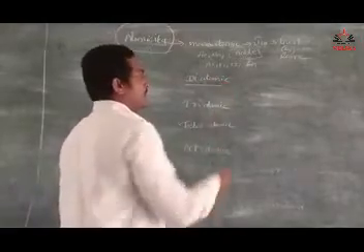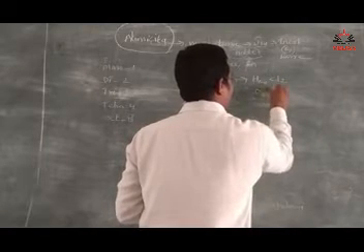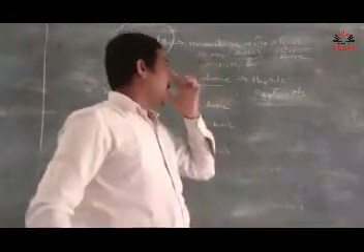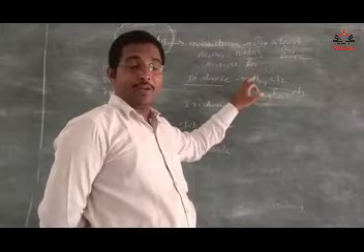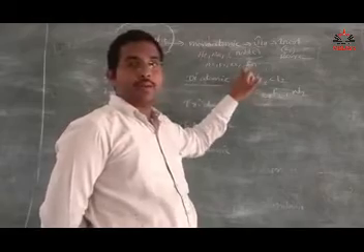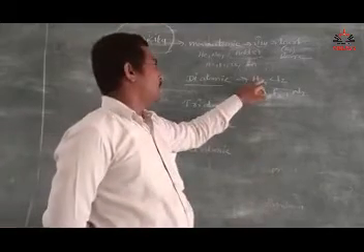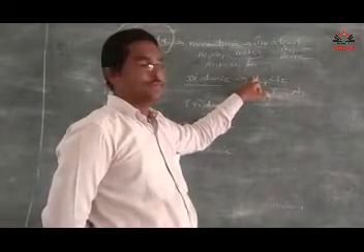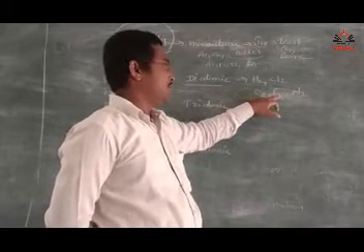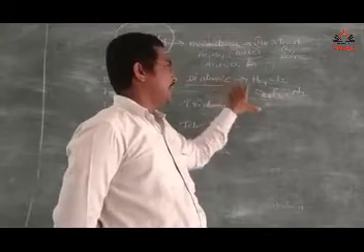Diatomicity: H2, Cl2, O2, F2, N2. See here, a molecule is nothing but a group of similar atoms or a group of different atoms. Here the 2 represents the number of atoms: the number of hydrogen is 2, chlorine is 2, oxygen is 2, fluorine is 2, nitrogen is 2. 2 is nothing but diatomic.